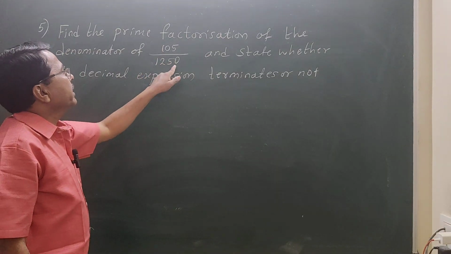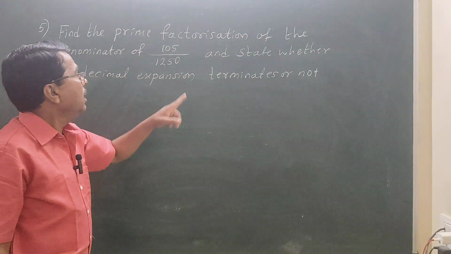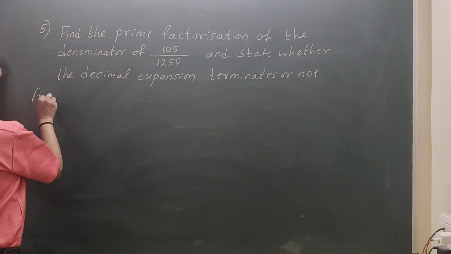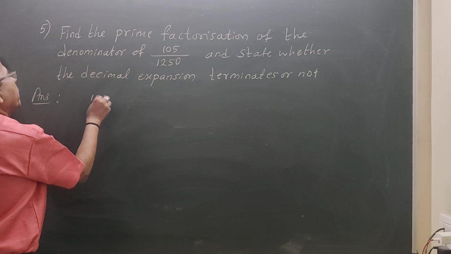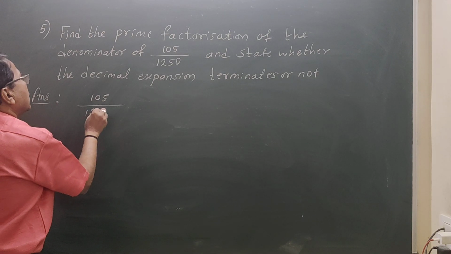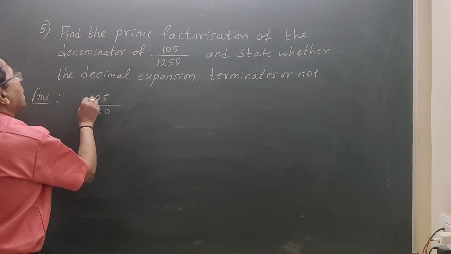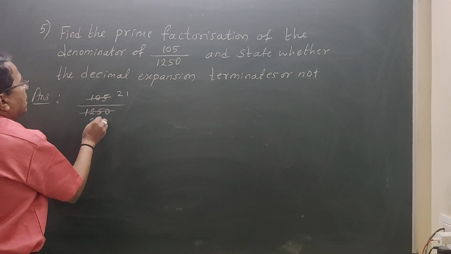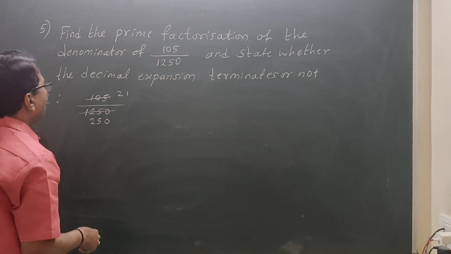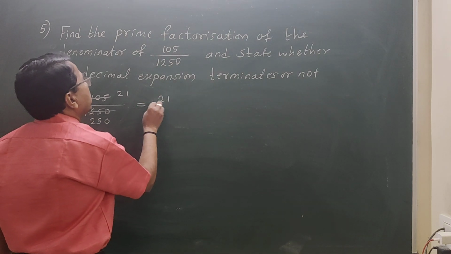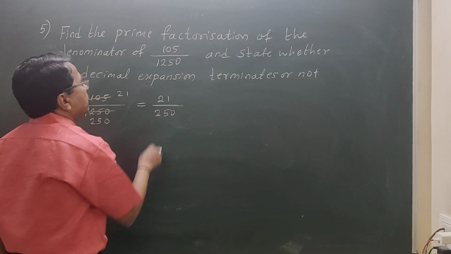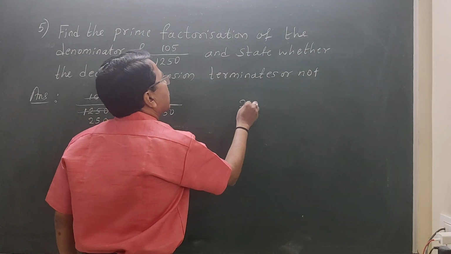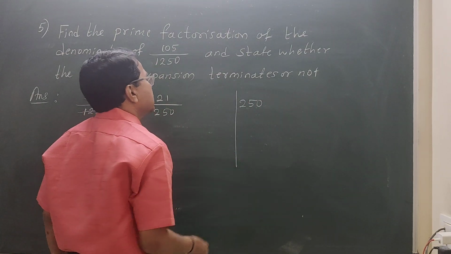So directly we should not find the prime factorization of this. First, is there anything common between numerator and denominator? We should check. So what is given? They have given 105 divided by 1250. Cancel here. 5 2s are 10, 2 remains. 5 5s are 25, 0. Now 21 divided by 250. Now prime factorize the denominator. Denominator is 250. We shall prime factorize.